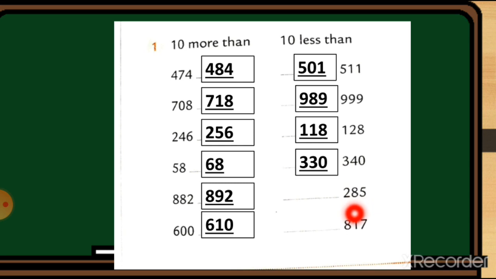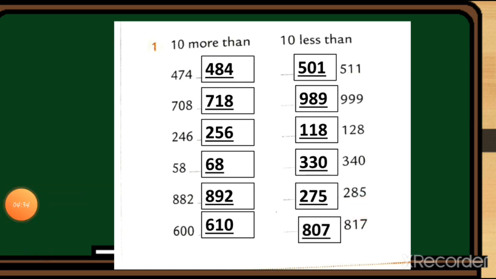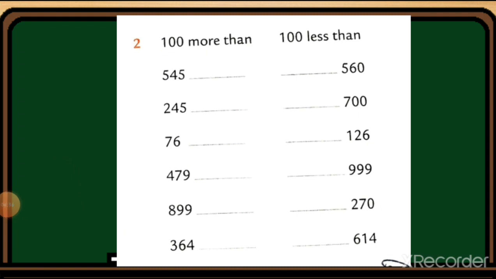Here is 285. So we just cut 10 from this 85. So the answer 275 will come. Here is 817. We cut 10 from this 17. So the answer 807 will come. Here is 100 more than and 100 less than. So first we add 100 to this number. So the number 645 will come.